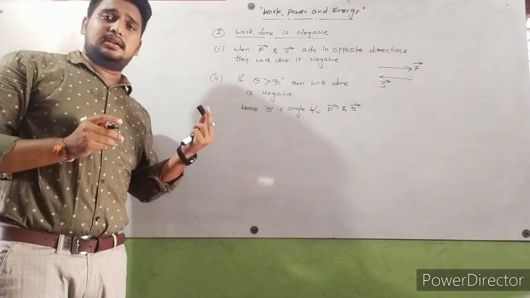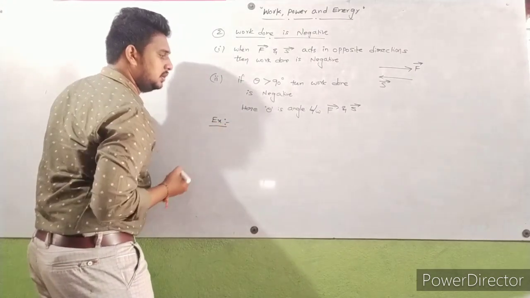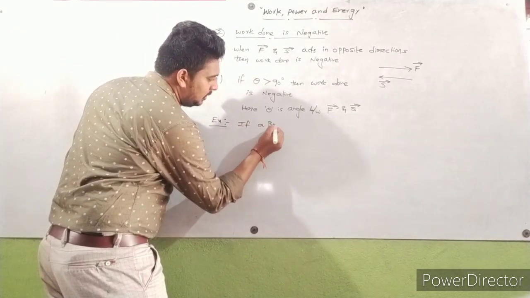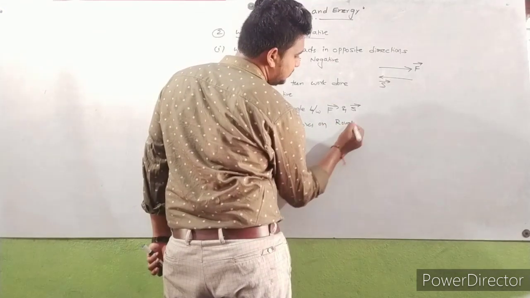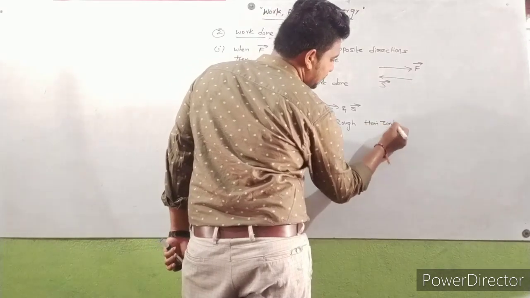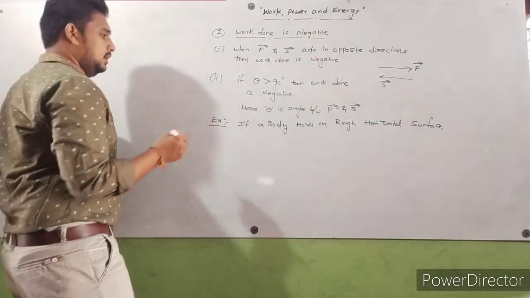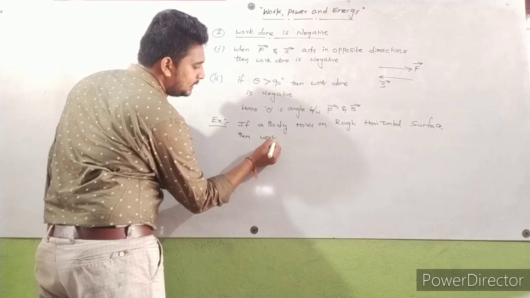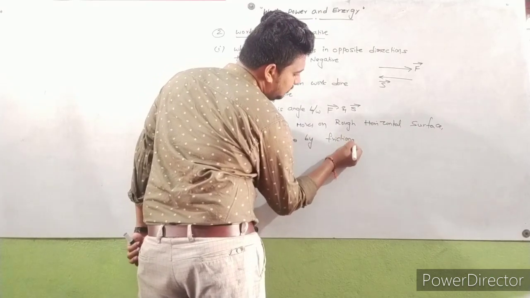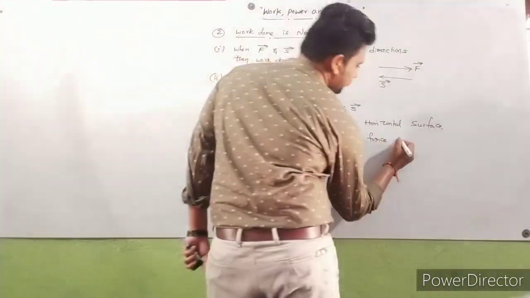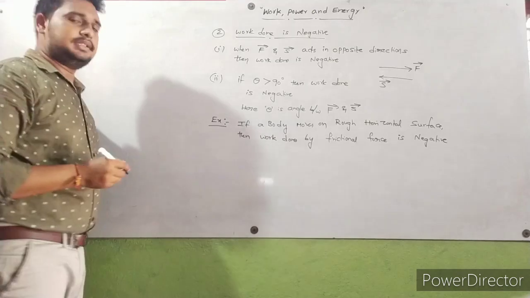Now we'll discuss some basic examples. Example: if your body moves on a rough horizontal surface, then work done by frictional force is negative. Work done by frictional force is negative.